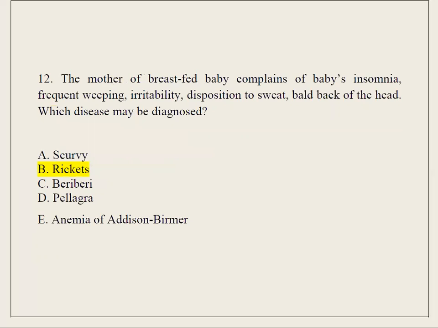12. The mother of a breastfed baby complains of baby's insomnia, frequent weeping, irritability, disposition to sweat, bald back of the head. Which disease may be diagnosed? A. Scurvy. B. Rickets. C. Beriberi. D. Pellagra. E. Anemia of Addison-Biermer.